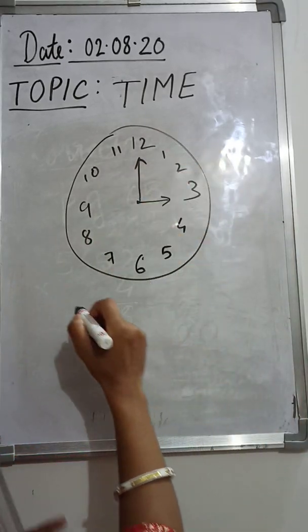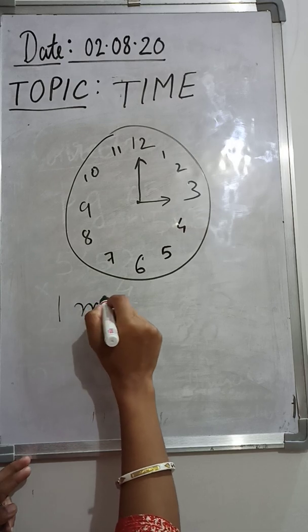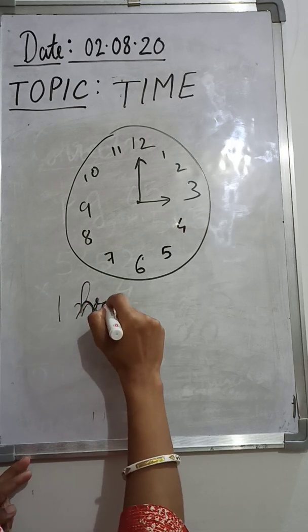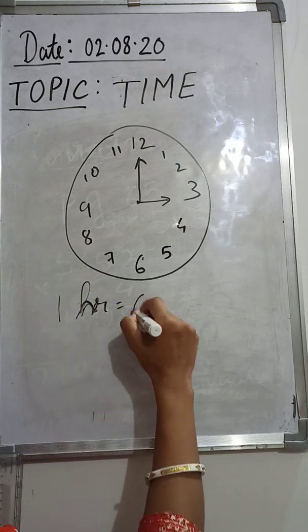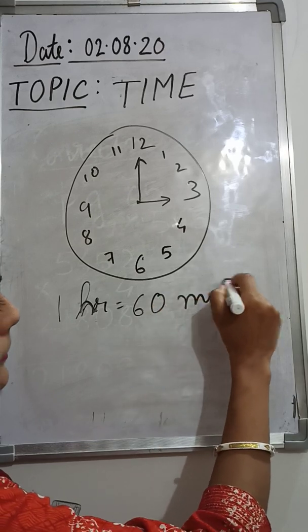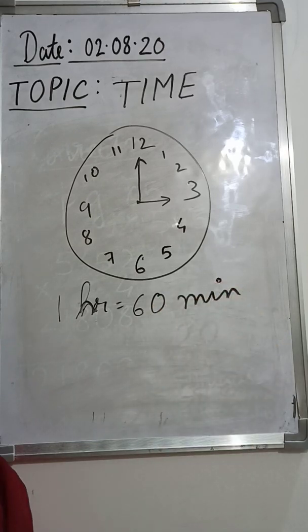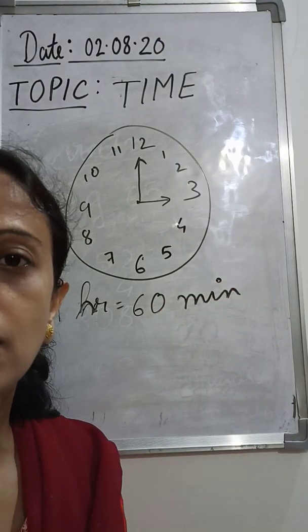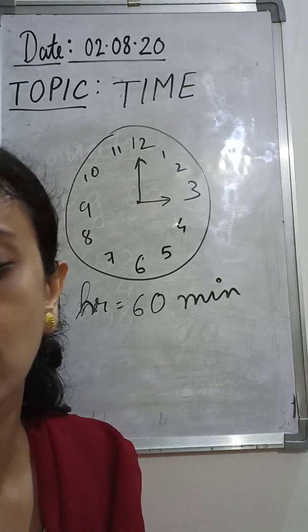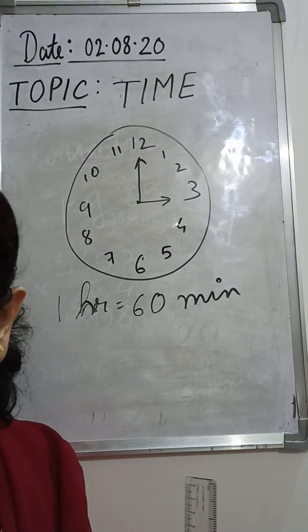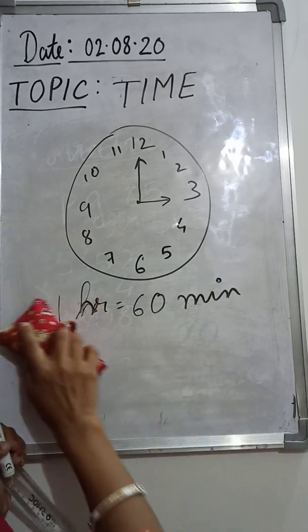So we can say, sorry, 1 hour is equal to how many minutes? 60 minutes. Today we are going to discuss the 12-hour format and the 24-hour format. Let me first discuss the 12-hour format.